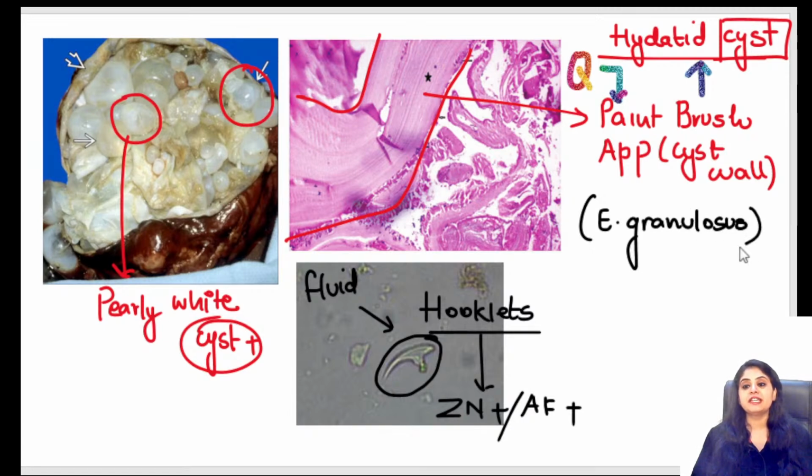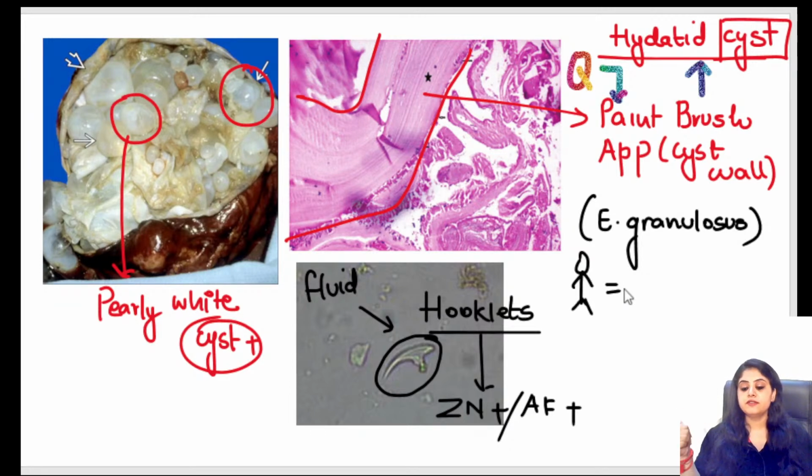Okay, one question for second years. In Echinococcus granulosus, what is man? Man or humans? Are we the definitive hosts? Are we the intermediate hosts? What are we? Echinococcus granulosus, hydatid cyst, human beings, what are we?